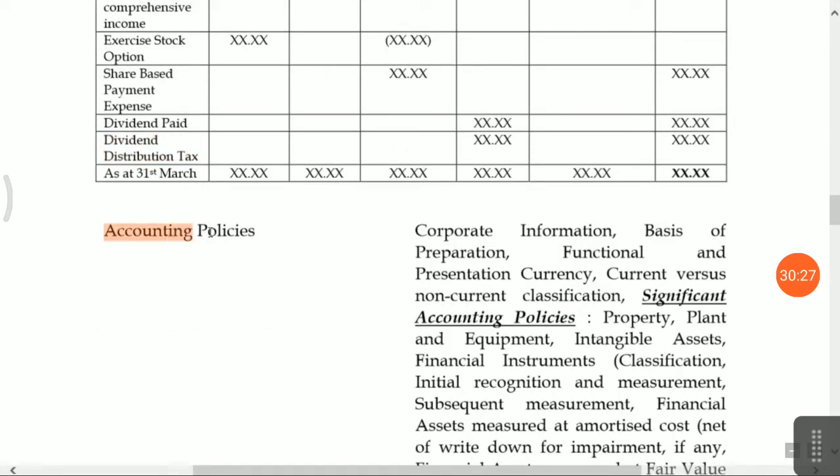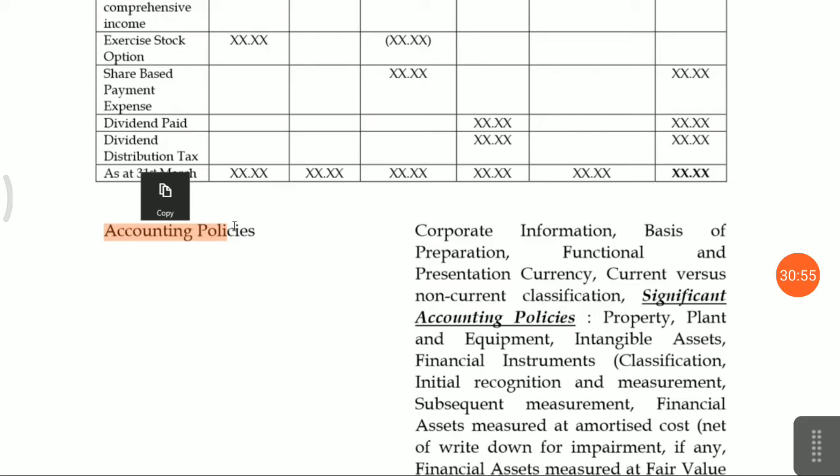Okay, now what type of accounting policy, that is the most important, friends. I have taken a listed company balance sheet, because it is very difficult to explain the Indian accounting standards otherwise, so that you can understand how the Indian accounting standard is presented in the financial statement and easily grasp it.